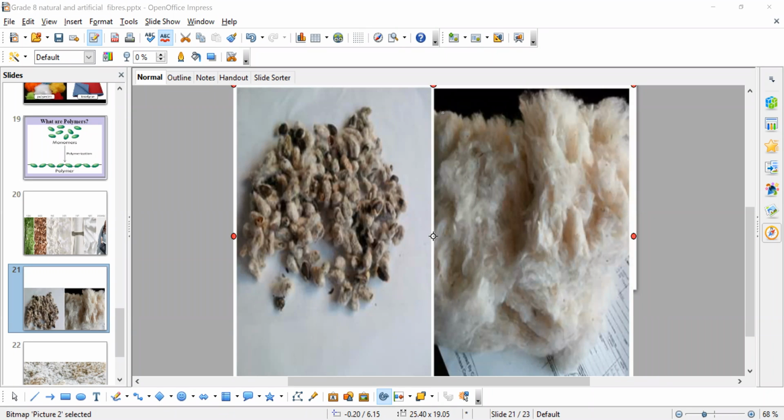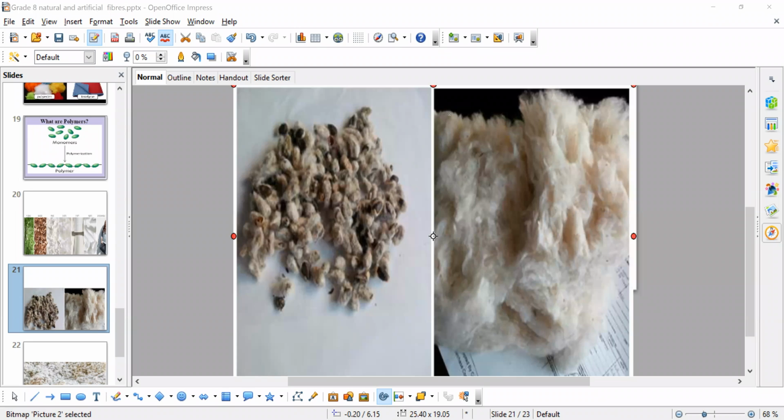It is present in the cell wall of the plant. Most of the plants are made up of fibers called cellulose. It is also a starch-like carbohydrate. Okay, so this information is enough for you.